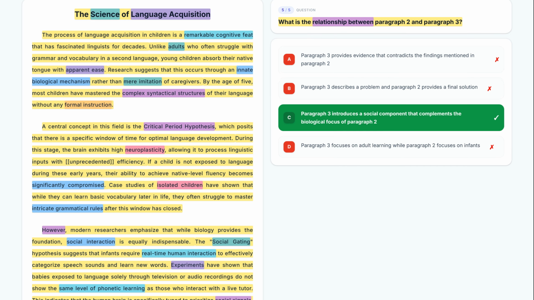Always remember that in TOEFL reading, understanding the logical transition between paragraphs is just as important as knowing the vocabulary. Pay close attention to how authors balance different theories using words like however or equally indispensable. Keep practicing this analytical approach and you'll see your scores rise.